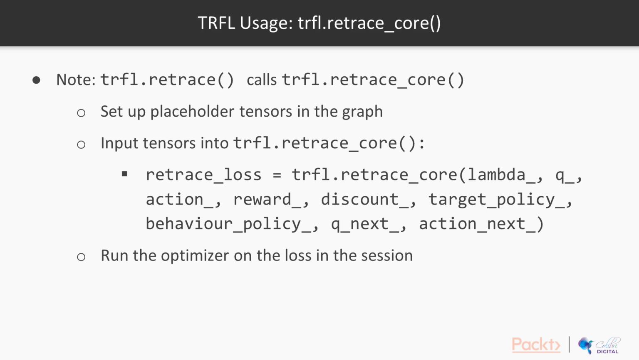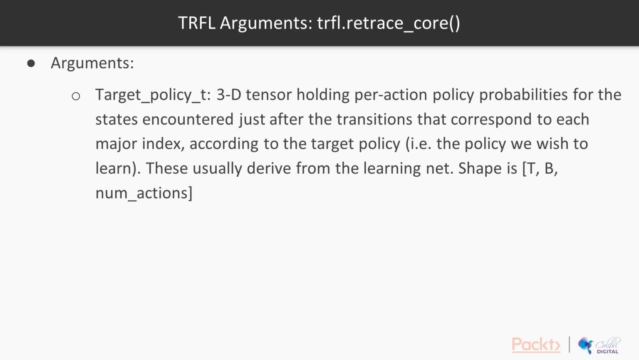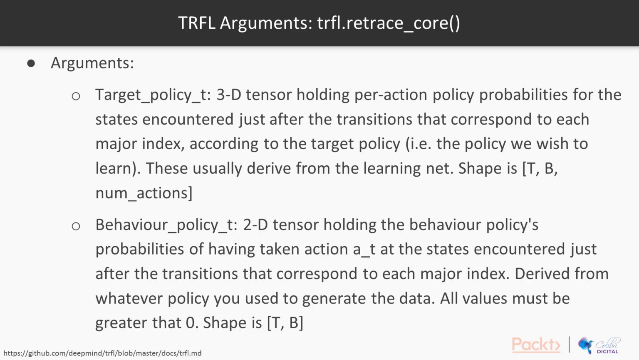Truffle.retrace calls Truffle.retrace core. Truffle.retrace makes calling Truffle.retrace core slightly easier by lining up the sequence dimensions of the inputted tensors. Using Retrace core follows the three main steps of Truffle usage. The arguments should look familiar by now, except for the target and behavior policy inputs. The target policy inputs are the probabilities of the policy the agent is learning. The behavior policy inputs are the probabilities that the agent is acting under when interacting with the environment.